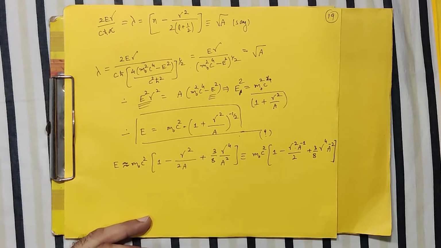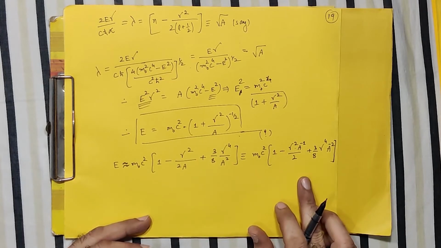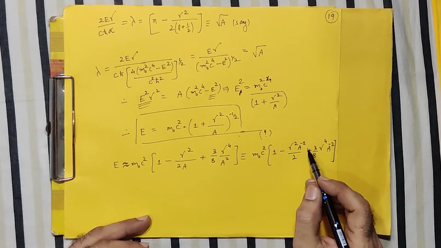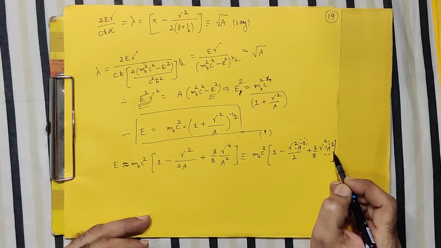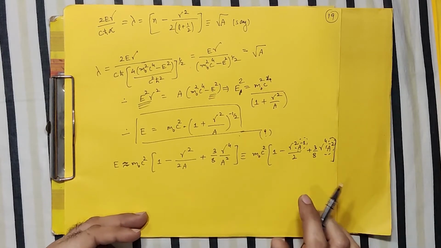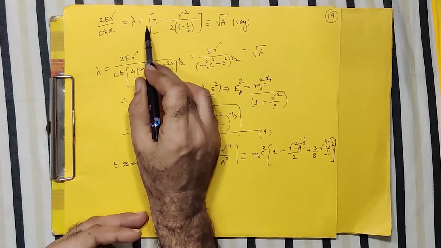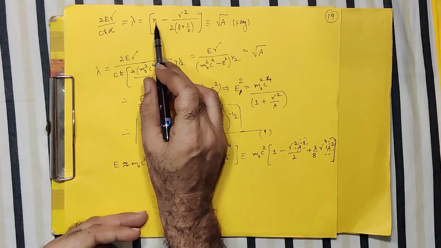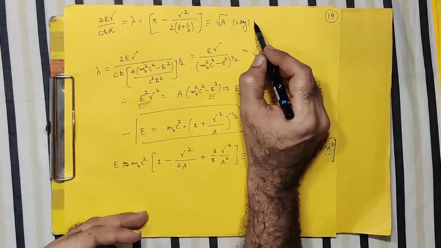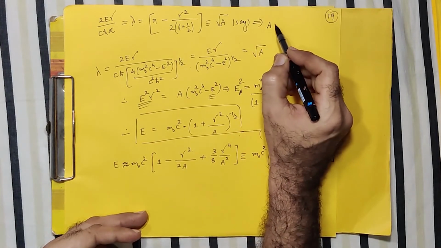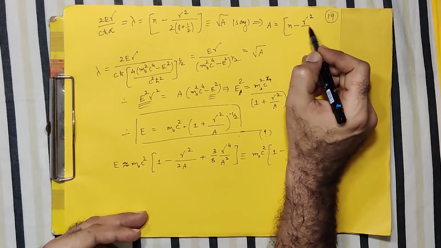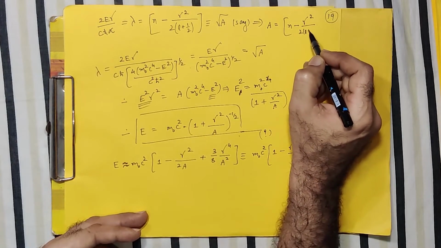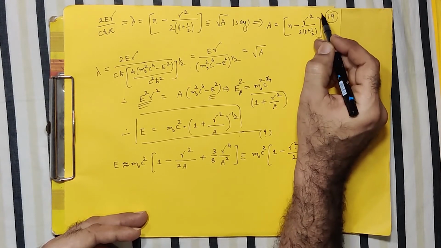Right? So we have this equation, and the only thing is that now we need to substitute a to the minus 1 and a to the minus 2, which is readily available. If I square it, then I have this term, correct? So from this, if I write a, it will be n minus gamma square upon 2 into L plus half, whole square.